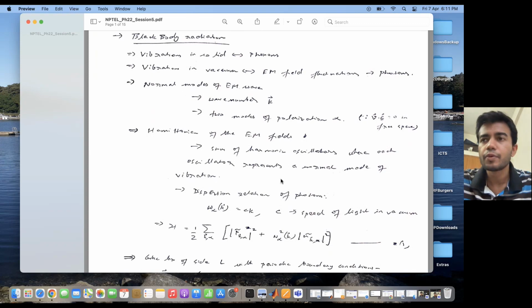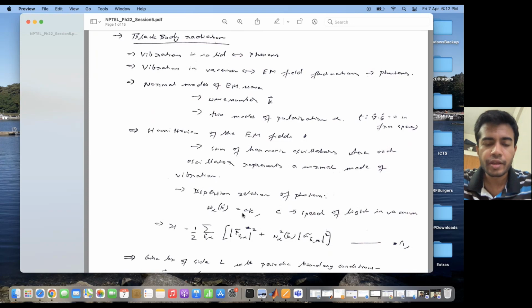So different waves can have different dispersion relations in general. And for an electromagnetic wave, this is the dispersion relation: omega equal to ck. This, I guess, is well known because this is the dispersion relation of an electromagnetic wave in vacuum. c is the velocity of the wave in vacuum. In this case, I can consider it to be light as well, because light is an EM wave. So this is the dispersion relation which I get.